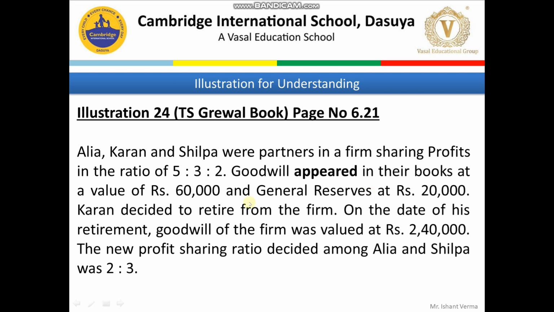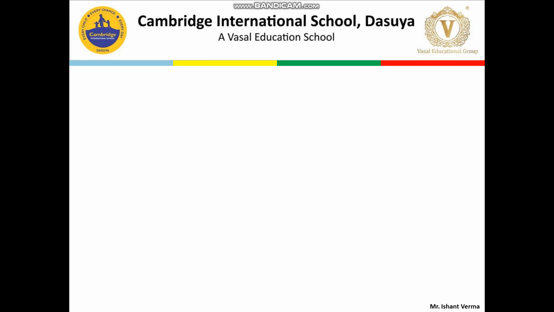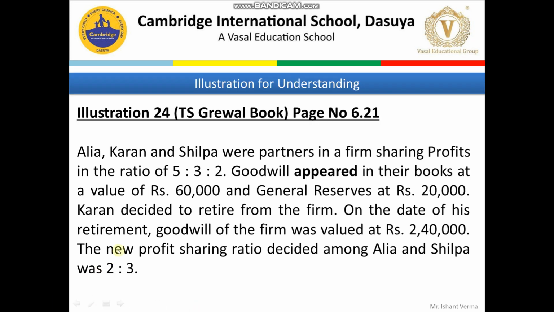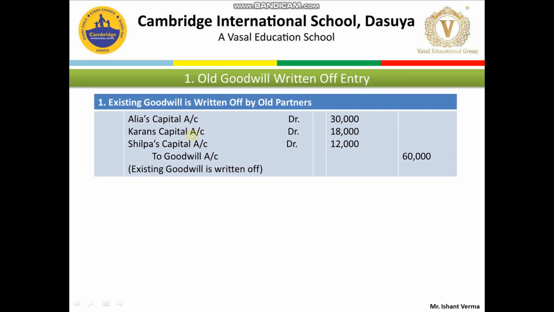General reserve, this is a profit. Karan decides to retire from the firm. On the date of retirement, goodwill of the firm is valued. This is the adjusting entry of the previous lecture. The new ratio is this. So let's see how to proceed. Firstly, write off the old goodwill. We have an old goodwill, that is goodwill appearing at 60,000, which should be divided between Alia, Karan, Shilpa in 5:3:2. Goodwill always has a debit balance. When we write it off, it will be credited. So Alia's capital account debit, Karan's capital account debit, Shilpa's capital account debit, to goodwill, in the old ratio.